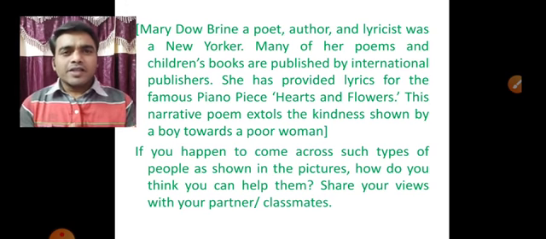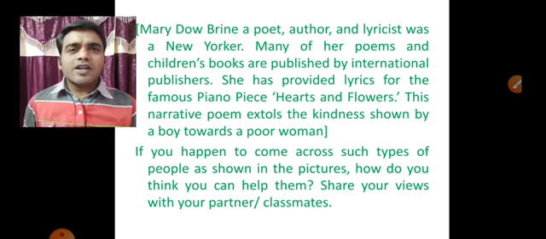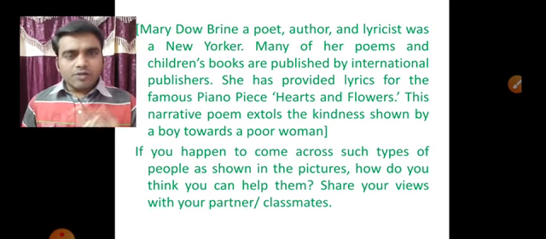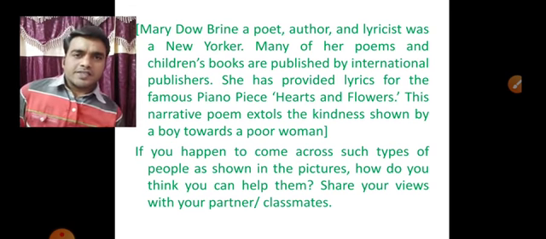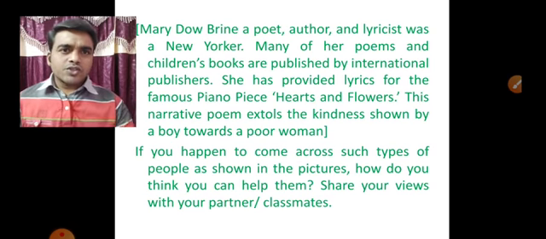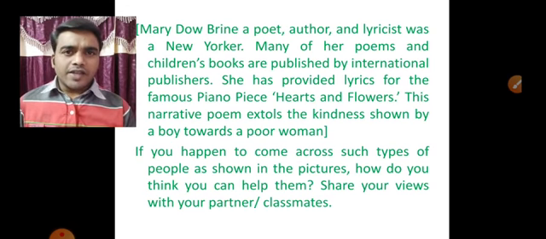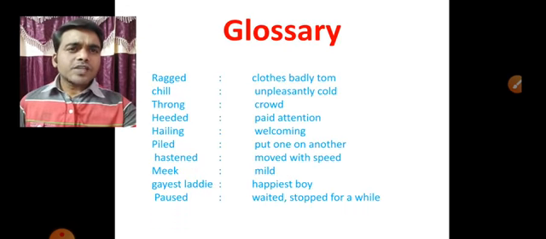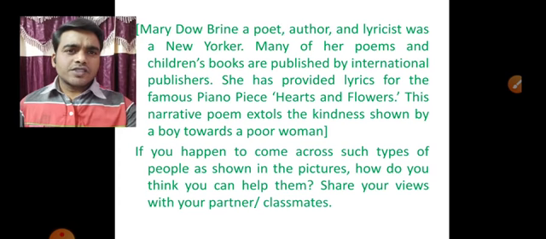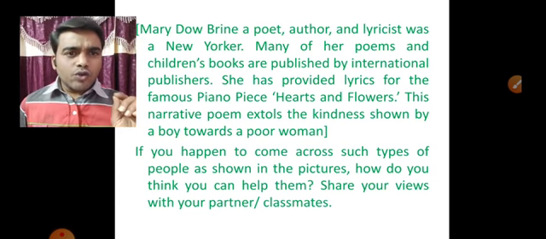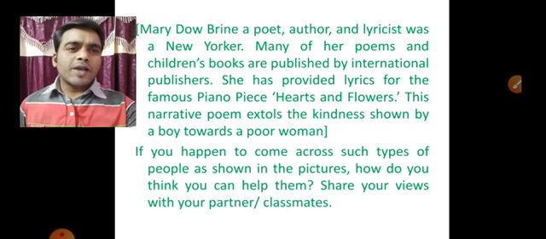And keep in your mind, this poem looks a little lengthy. Okay, shall we start? I will come to the poem now. Yes, I hope that you have understood about Mary D'O'Brien. Okay, see, children. If you happen to come across such types of people as shown in the picture, how do you think you can help them? Share your views with your partner and classmates.